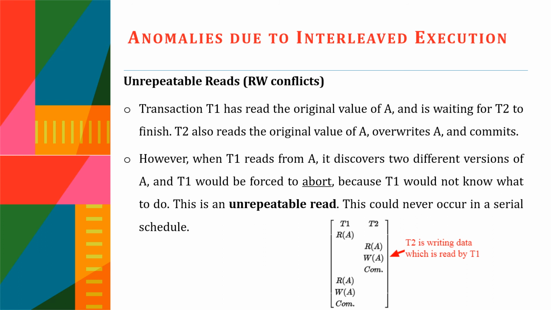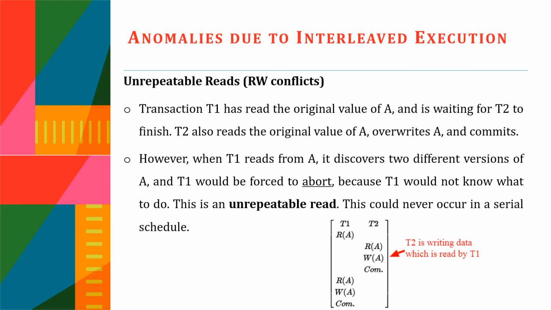T2 reads the original value of A, updates it and commits it. Then T1 again reads from A. It discovers two different versions of A. On the first read it got one value for A, and on the second read another value for A. So T1 would be forced to abort because T1 would not know what to do.